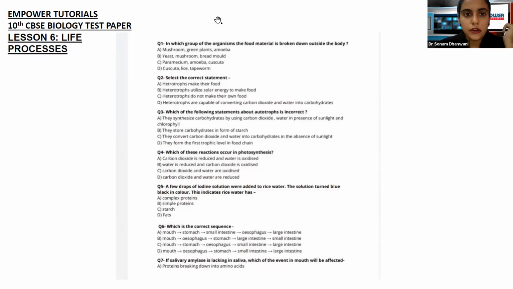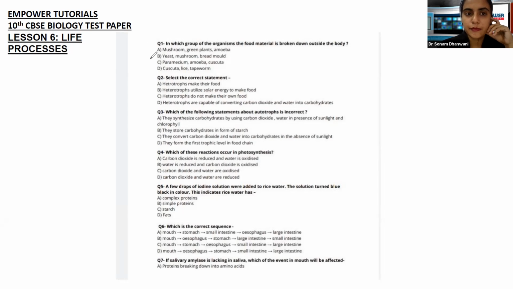To begin with, the first one: in which group of organisms is the food material broken outside the body? Now there are some organisms where the food gets completely digested and broken down inside the body, like for example, us. We as human beings digest, ingest, and break down food into simpler substances inside the body, right? So what is going to be the answer for this?